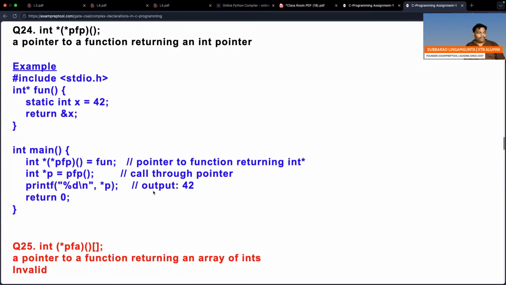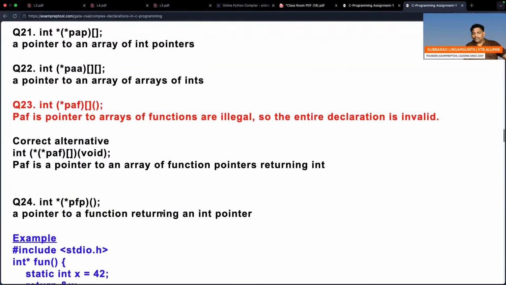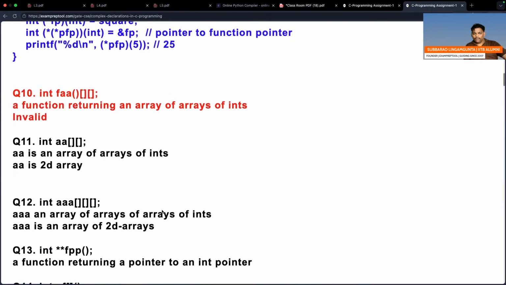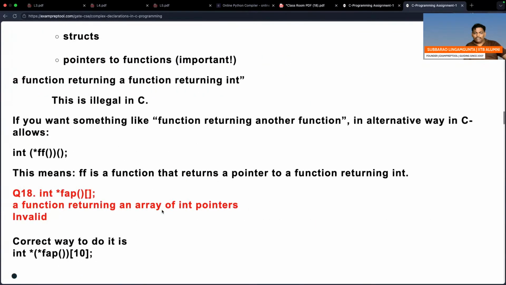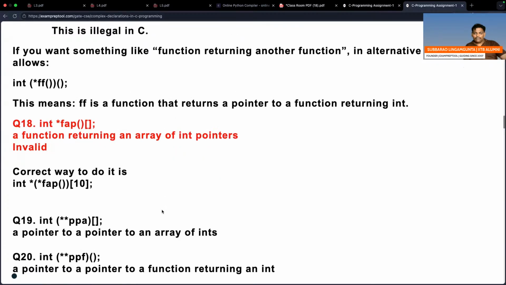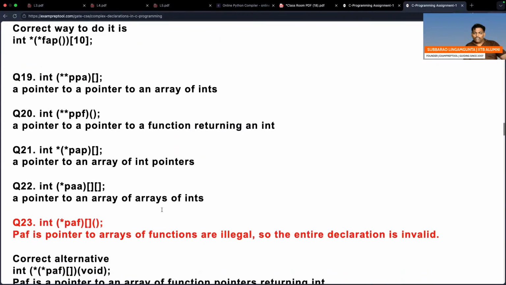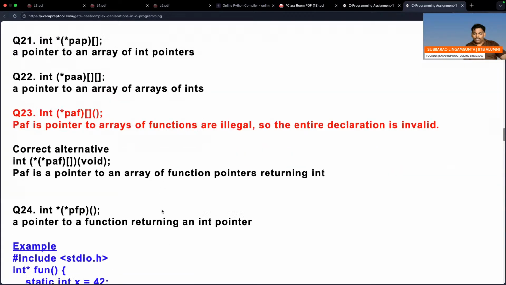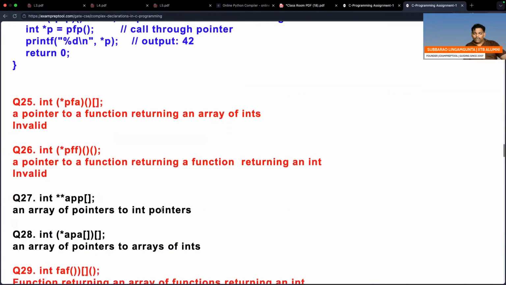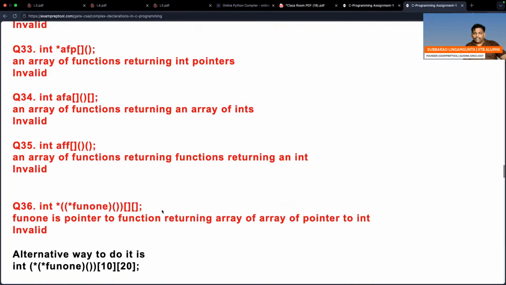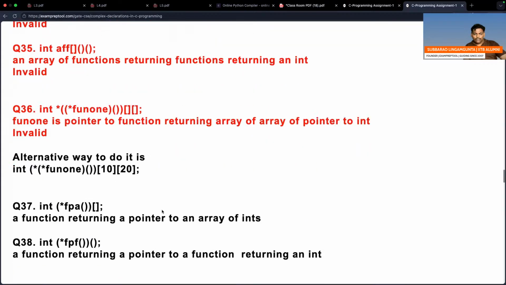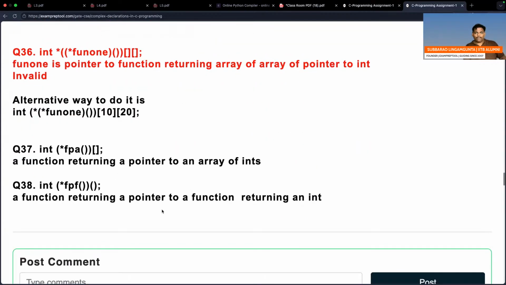Fine. Can we stop? Questions number 8 until 17 I have done. 18 it is, 19 it is, 20, 21, 22, all are almost similar. 23 to 38 similarly. Fine. If there is a little doubt, let me know. I will help you.